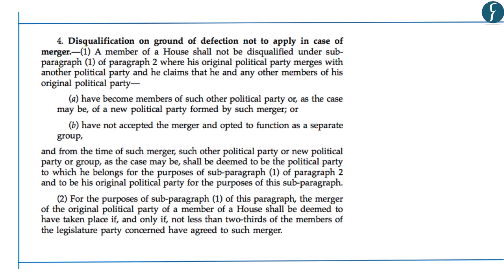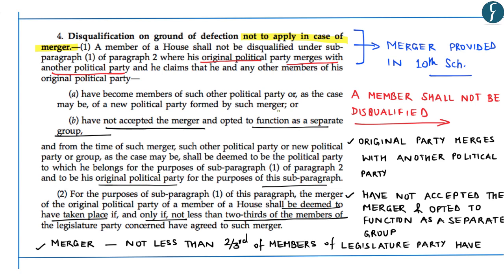Now, paragraph 4 under 10th schedule highlights that disqualification on ground of defection not to apply in case of merger. So, the concept of merger has been specifically provided in the 10th schedule. Now, paragraph 4 of 10th schedule provides for certain grounds on which this anti-defection law shall not apply to a member. These grounds are, it says that a member shall not be disqualified if the original party merges with another political party. The next ground is if a member has not accepted the merger and has opted to function as a separate group.